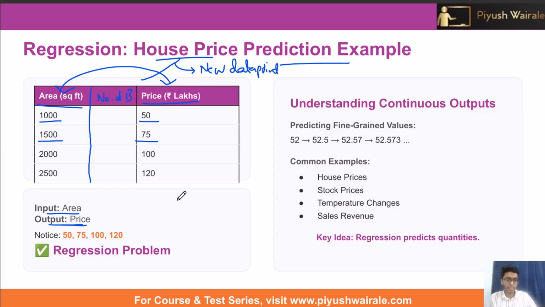Now again understanding continuous output, which is nothing but it can take any continuous value. It can be 5.552, it can be 52.5, it can be 52.57, it can be 52.573. Common examples are house prices, stock prices, temperature changes, sales revenue. So basically the key idea is that regression predicts quantities.